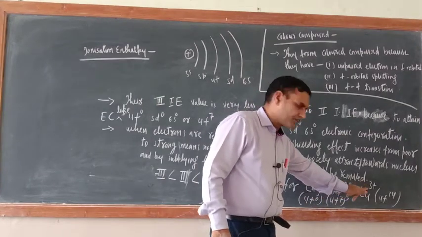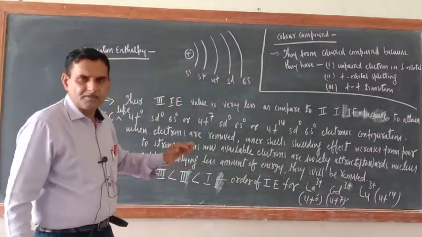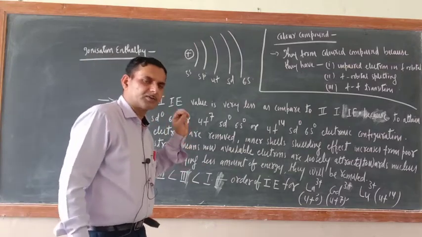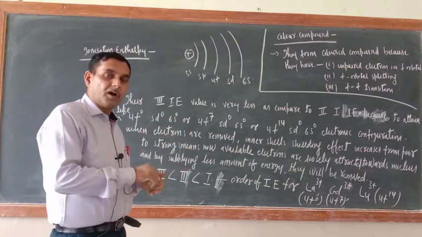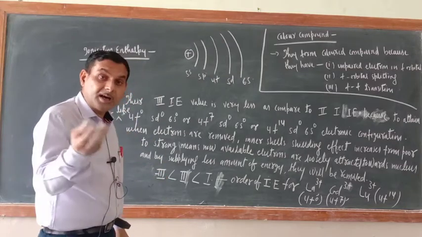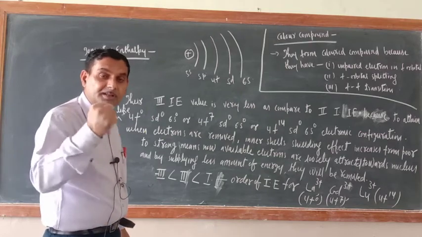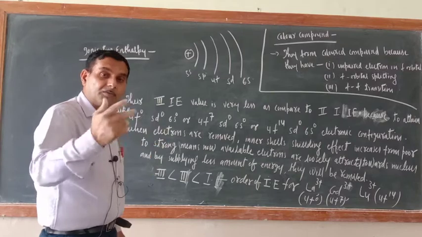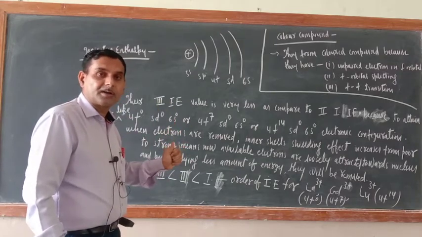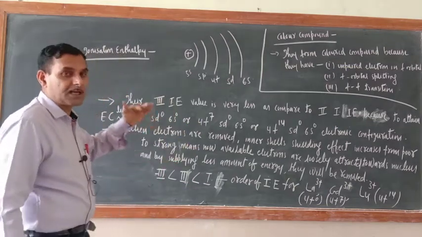Lutetium, if you remove the third electron, it will have 4f14 electronic configuration. Are you getting my point or not? They want to release the third electron at the cost of low ionization enthalpy, because they want to get the half filled, fully filled or zero f orbital electrons. That is why their third ionization enthalpy value is less.